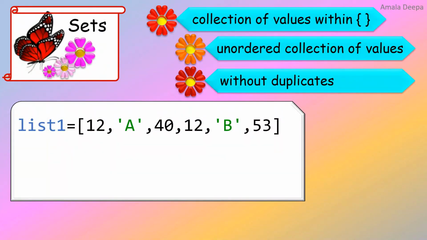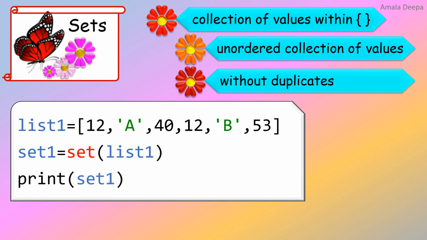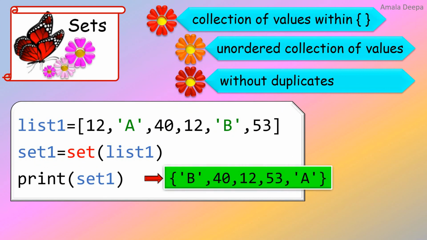Here I have a list with some elements. I can convert a list into a set. You take the list object on the right hand side and place it within the set function. When I print set1, look at the output. The elements are in a different order. That is because of the fact that a set is unordered.